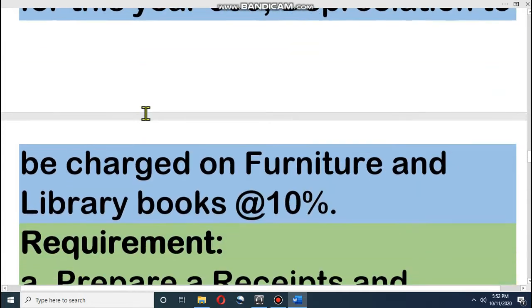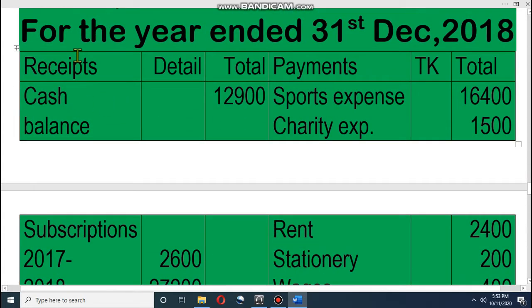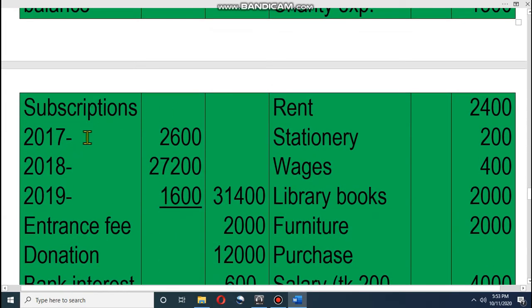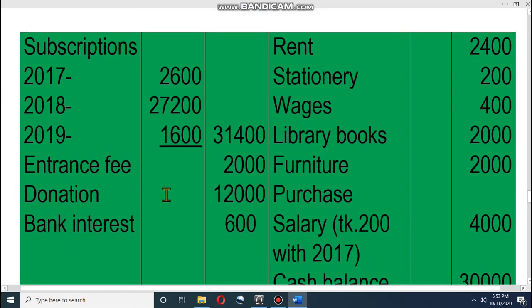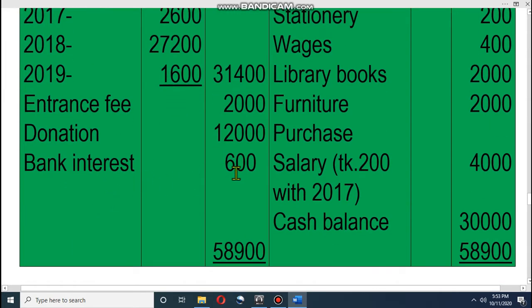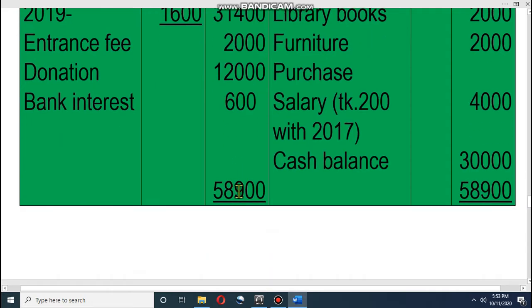Look at in the solution how we will write. At first we will write the receipt, cash balance. That means this is the opening balance we have, opening cash in hand. Then we receive subscription for 17, for 18, for 19, all are received. Then we receive entrance fees, we receive donation, we receive bank interest. Total of receipt is 58,900. Dear student, I hope you understand.